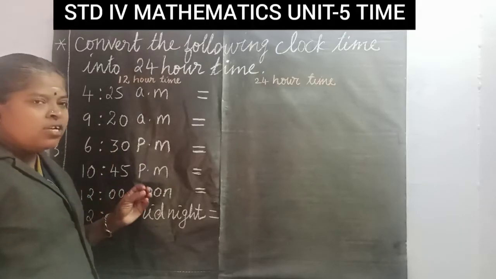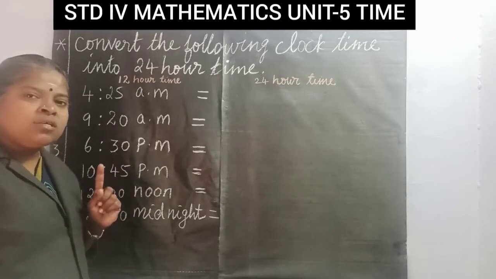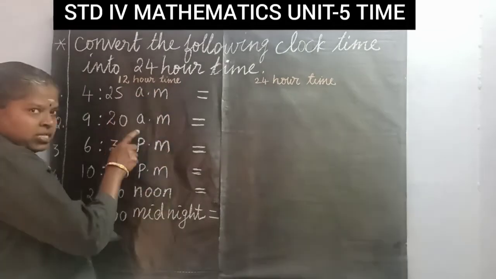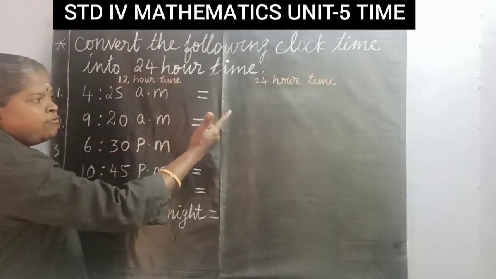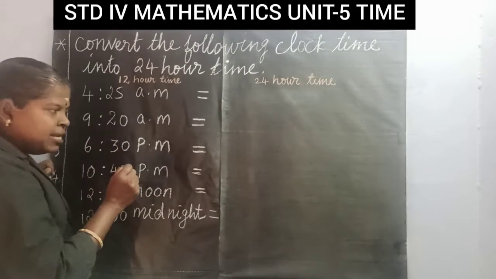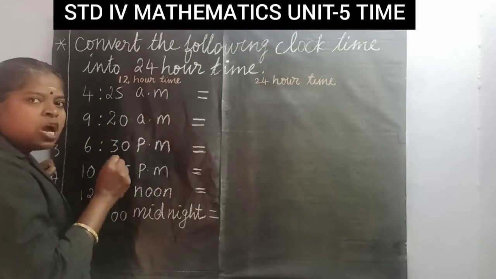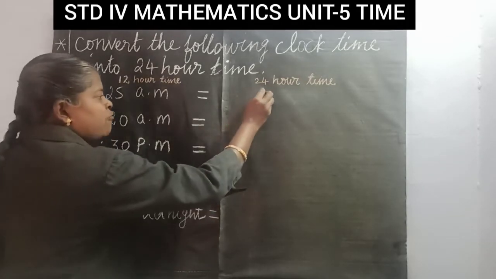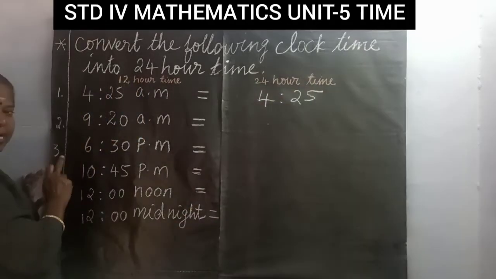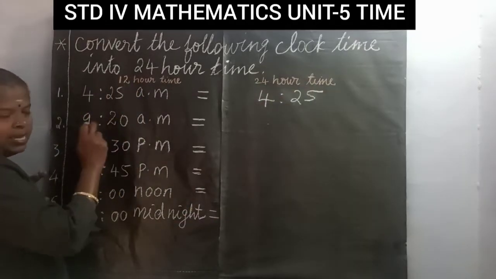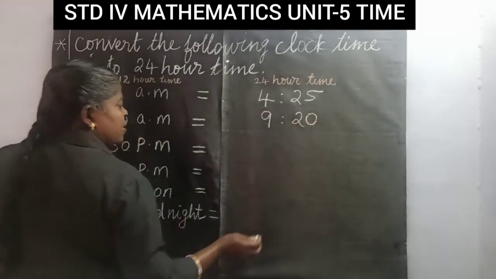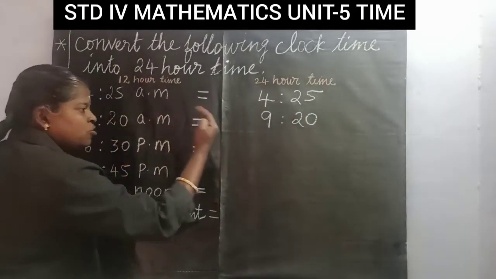Now we can convert the clock time into 24 hours time. Here there is given 12 hours time. We have to convert to 24 hours time. So 4:25 a.m. If it is given a.m., it means you have to write the time as it is. So 4:25 a.m. equal to 4:25. Next question, 9:20 a.m. equal to 9:20.